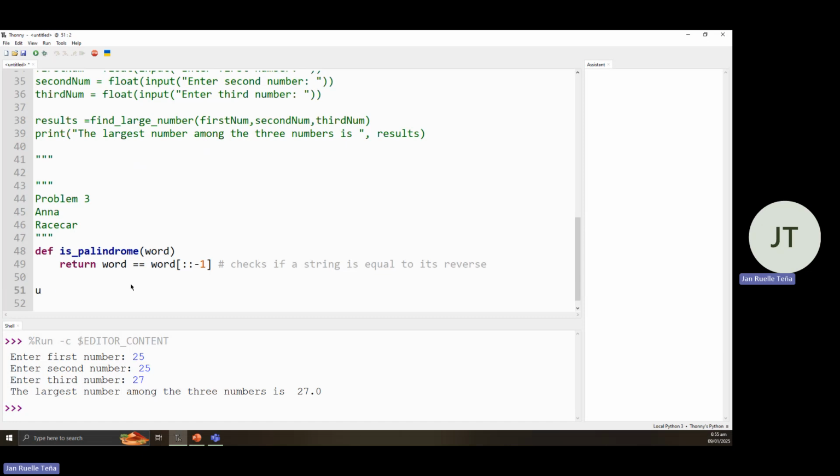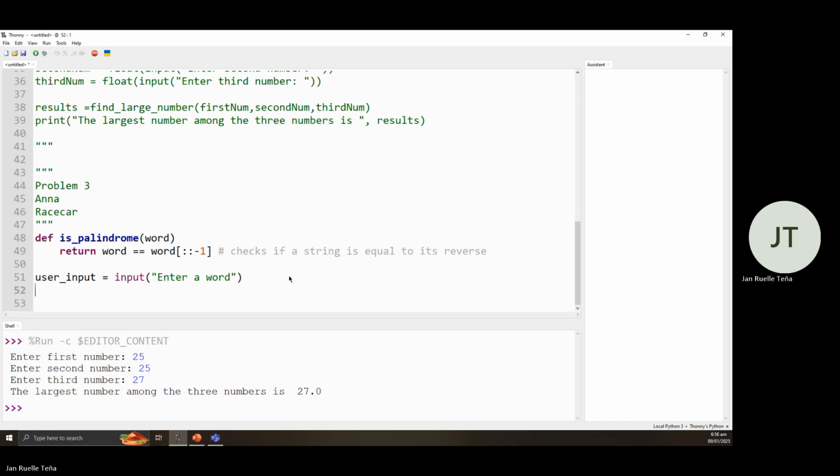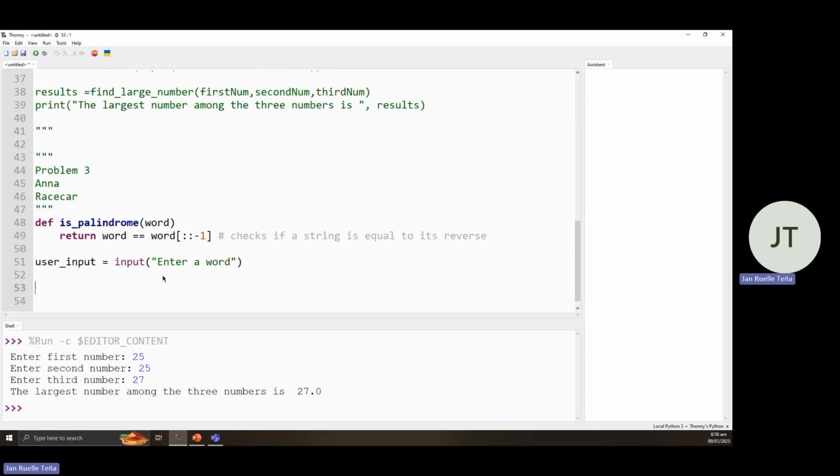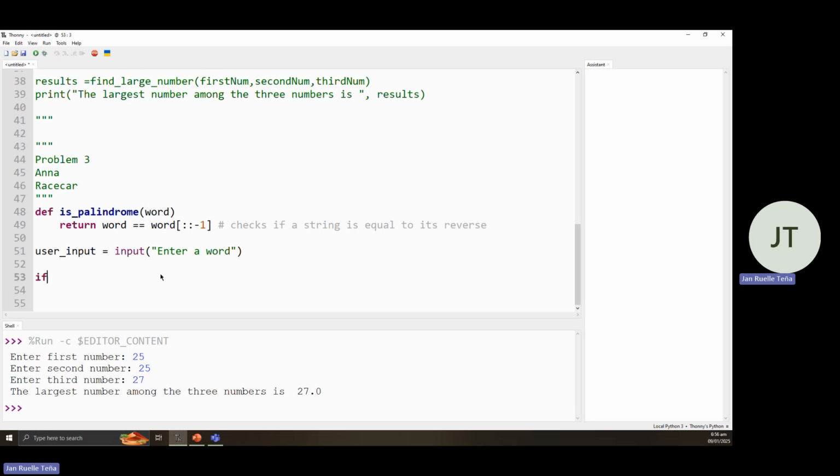So user input is equal to the input, "Enter a word." Then, since we have a function here, we need to check if it is a palindrome. So we would be using an if else statement to use our function.